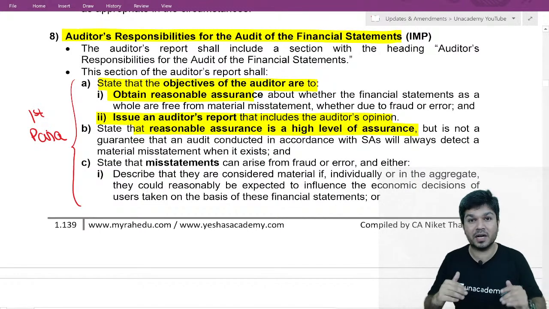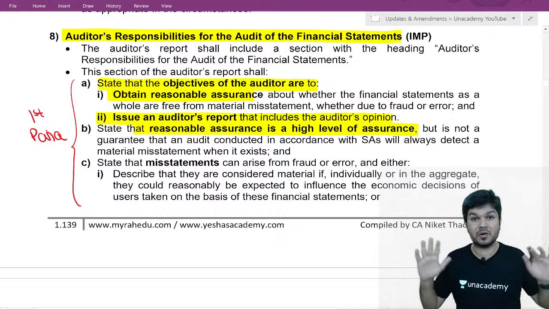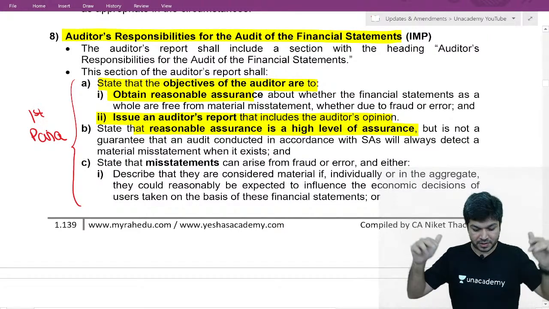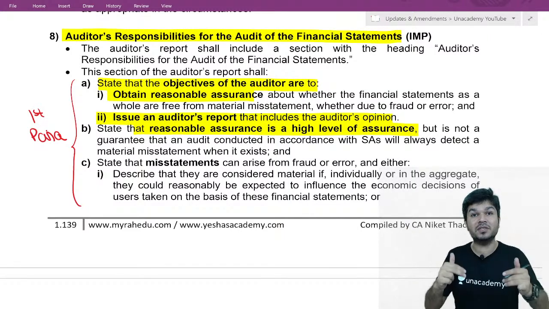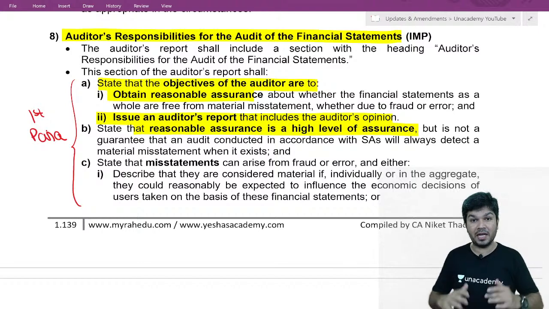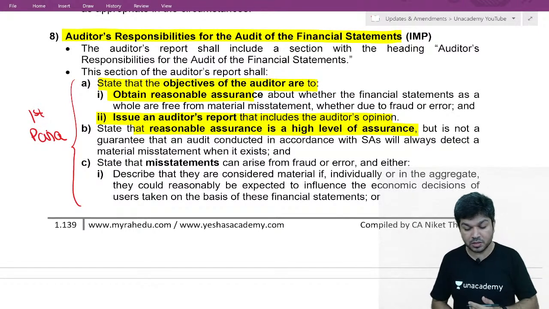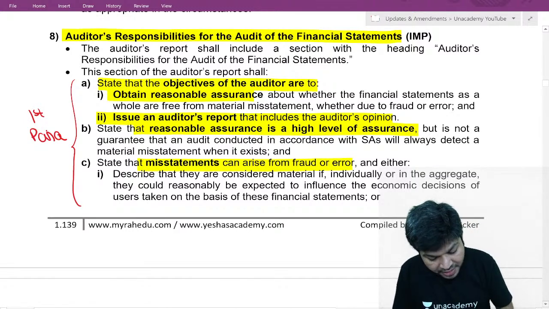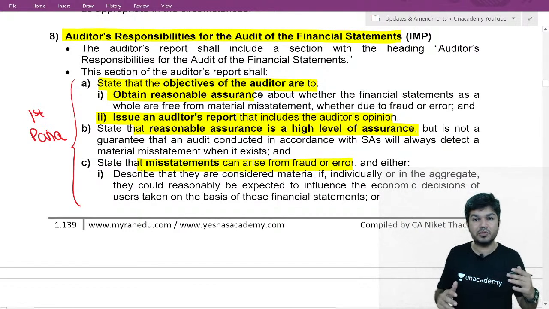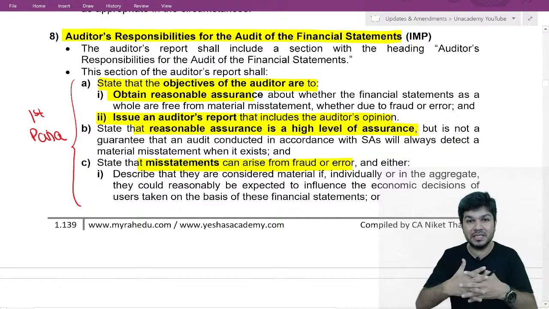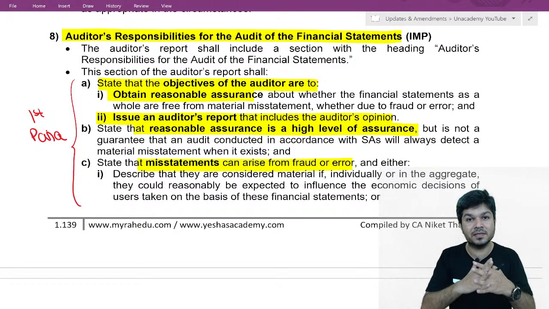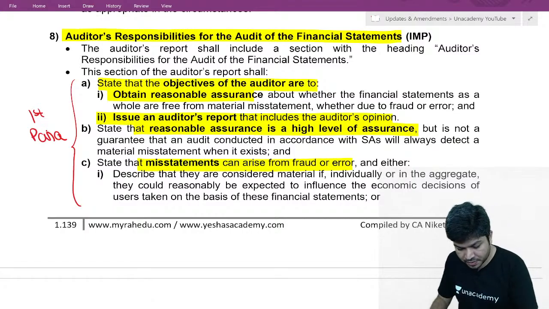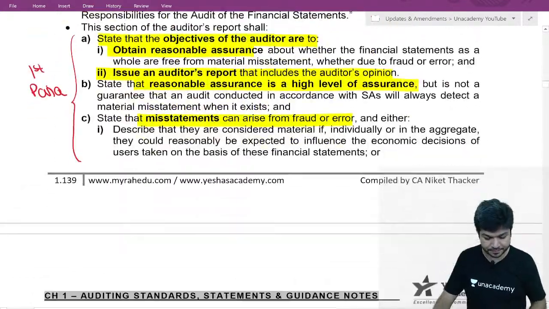See, one after another. First we are telling what is our objective: obtain reasonable assurance. Then we explain what is reasonable assurance: a high level of assurance, but not absolute assurance. Now the word came misstatement. So what do you mean by misstatement? Misstatement can arise due to fraud or error. Individually or in aggregate, they can be material if they influence the decisions of users of financial statements. This is your para number 1.